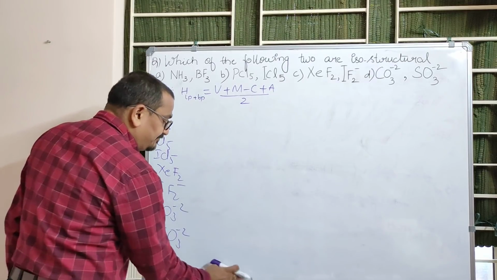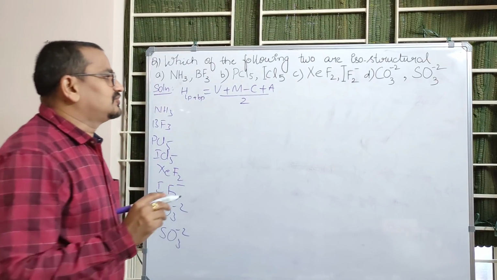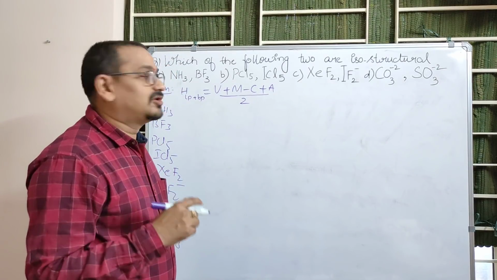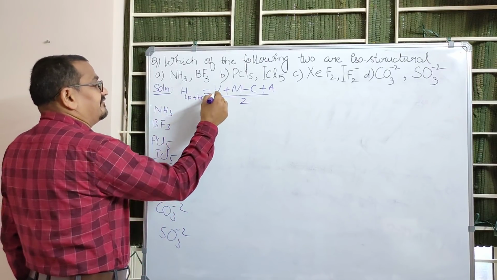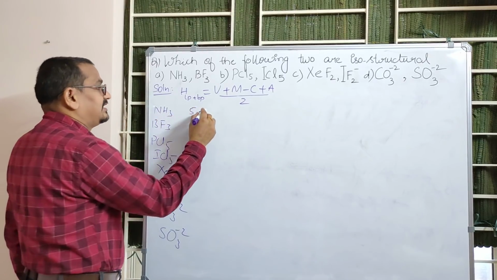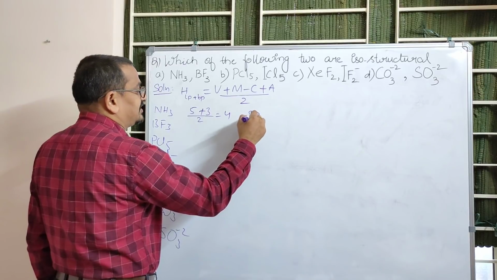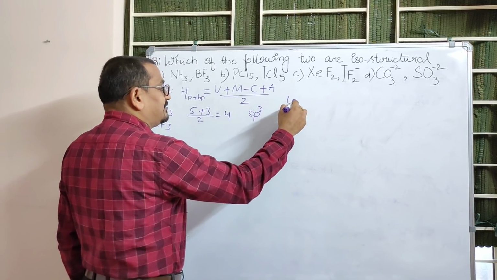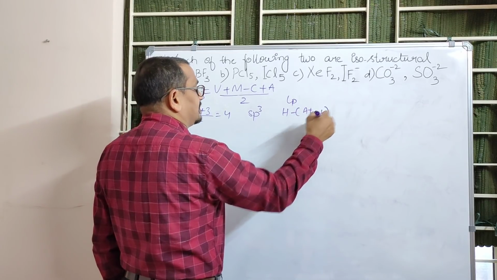So let us see the structures, and before this we have to go through a chart of hybridization and lone pair, bond pairs also. See, ammonia: valence electrons of nitrogen are 5 plus surrounded by 3 monovalent atoms, not a cation, not an anion, by 2 it is 4. 4 means sp3 hybridization.